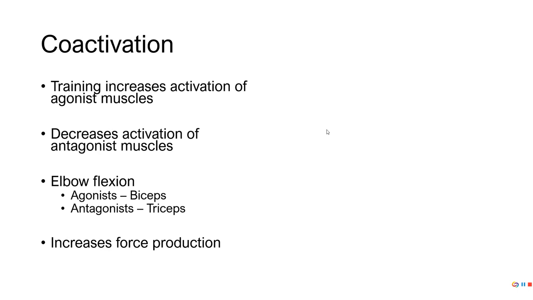When we're doing a movement, if we want to generate more force, we want to activate muscles that will help generate that force, but we also want to inhibit muscles that will oppose that force. Just like I've got here, if you're doing elbow flexion, you want to activate your biceps and inhibit your triceps. By activating these agonist muscles and inhibiting the antagonist muscles, we're able to increase force production. And that's where we're going to end for the neural adaptations.